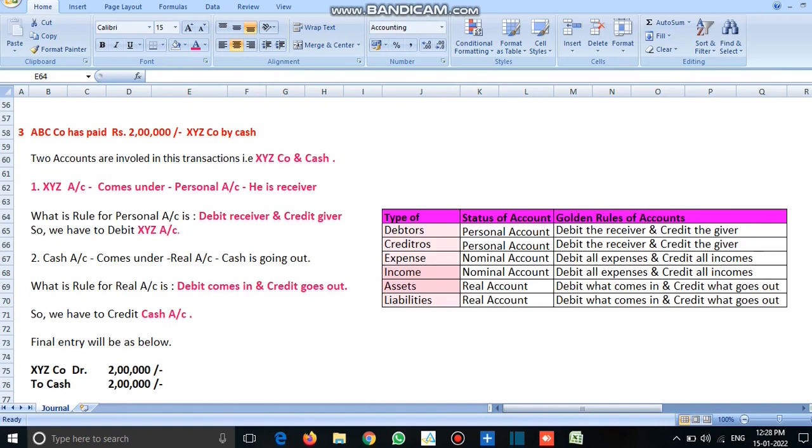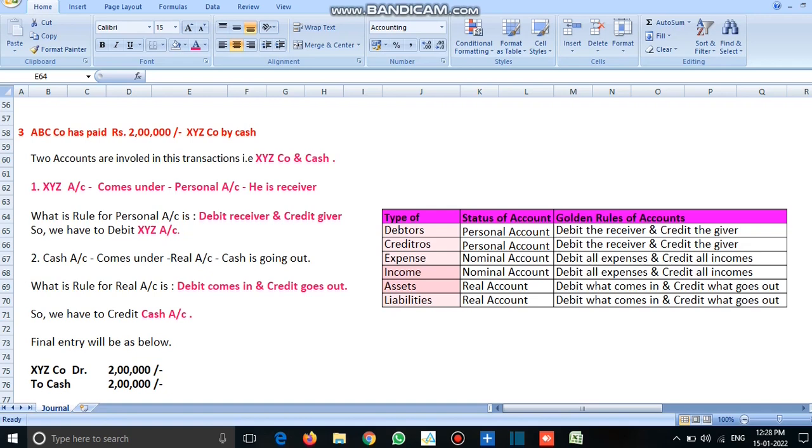Third example. ABC company has paid 2 lakh rupees to XYZ company by cash. In this transaction, we have identified two accounts. One is XYZ company, the other one is cash. First one, XYZ company, comes under personal account because he is the benefit receiver. As per personal account, if somebody is receiving benefit, we have to debit him. So we have to debit XYZ with 2 lakh rupees.